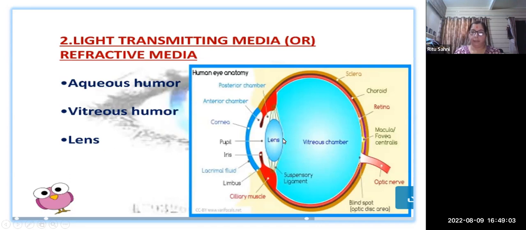So you can easily understand how important it is: if the patient has high blood pressure, how will it affect the eye pressure? When a diabetic patient or a patient with glaucoma goes for testing, the doctor first checks the intraocular pressure. After that they dilate the pupil and then start the testing. So this is the basic part of eye testing, starting with the intraocular pressure of the aqueous humor.